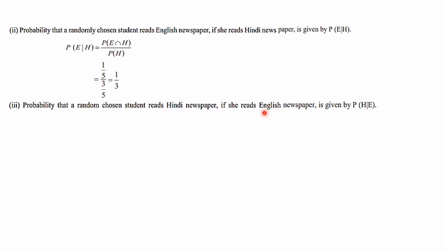So this is the condition part. We have to find the probability of H given E. Write the formula: P of H given E is equal to P of H intersection E divided by P of E. P of H intersection E or E intersection H, both are the same. That is 1 by 5, which was calculated in the previous slide. And P of E we also have, that is 2 by 5. Here the common denominator is 5, we can cancel. We will get the answer as 1 by 2.